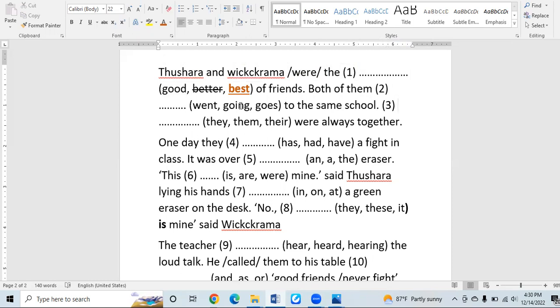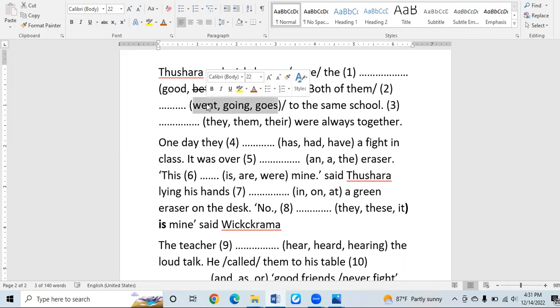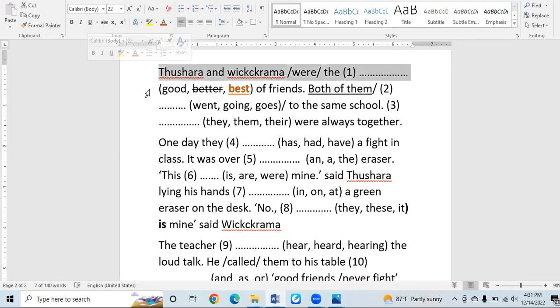"Both of them went/going/goes to the same school." Now, if you analyze the sentence, "both of them" has come as the subject and the blank has been given in verb form. "To the same school" is the object. That means we have to select the appropriate verb here. Now look at "both of them": it means a plural noun. One thing you should remember is that "both of them" in the sense of two people, two persons, means plural.